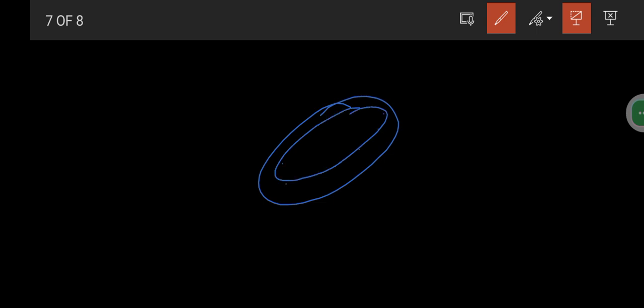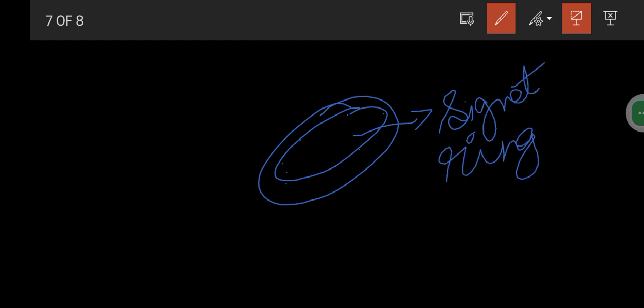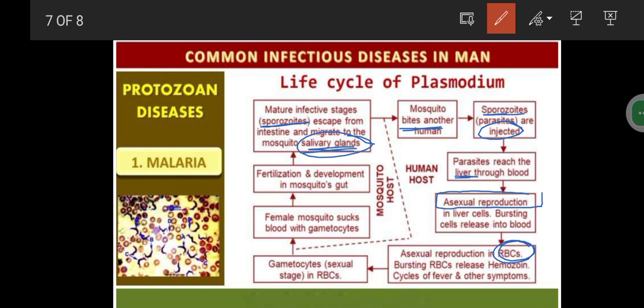As a result, the RBCs will show a ring-like appearance called signet ring appearance. Please note it down. One of the important questions: signet ring appearance of the Plasmodium. Here we can see the yellow, orange dots, which will be the parasite. So it seems like a signet ring appearance.